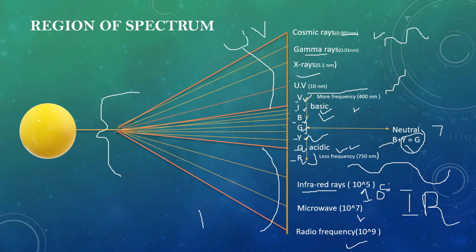This region is called IR, infrared. Ultra means at the extreme, and infrared means studying more about the red region.